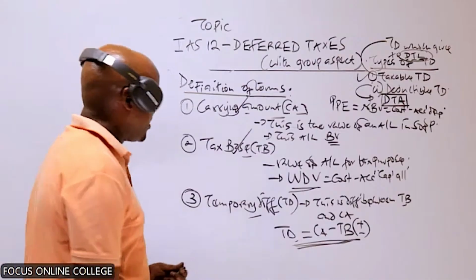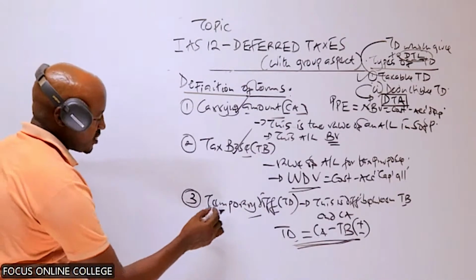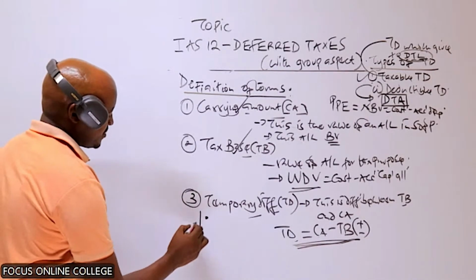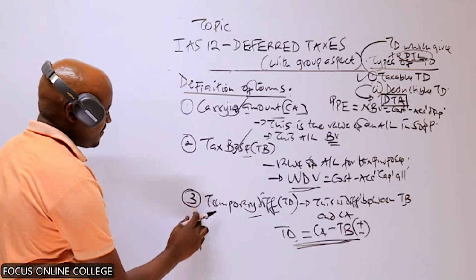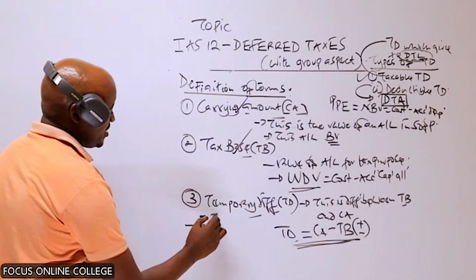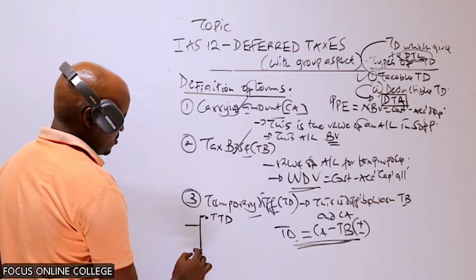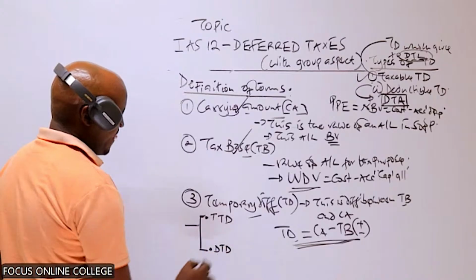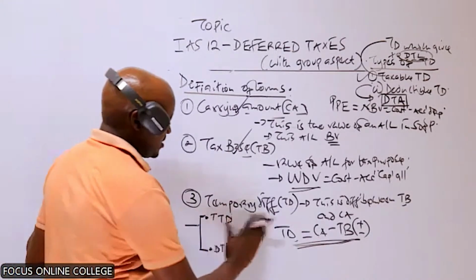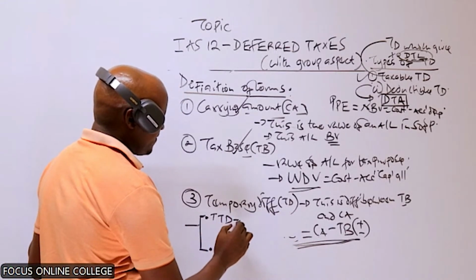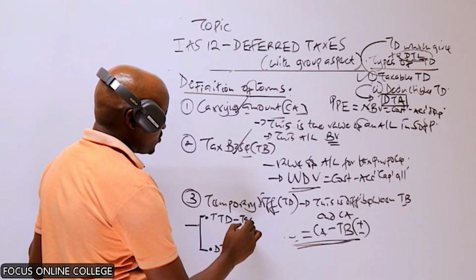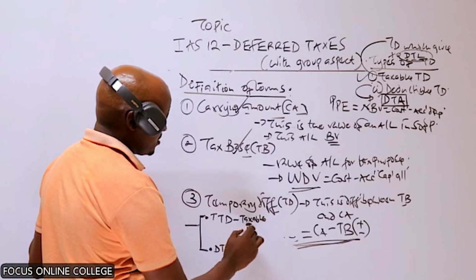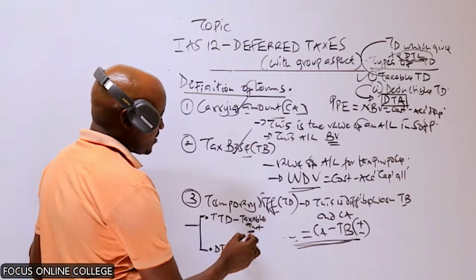So here we have two types of temporary difference. A temporary difference can either be a taxable temporary difference or a deductible temporary difference. The taxable temporary difference will give rise to amounts which are taxable in the future.